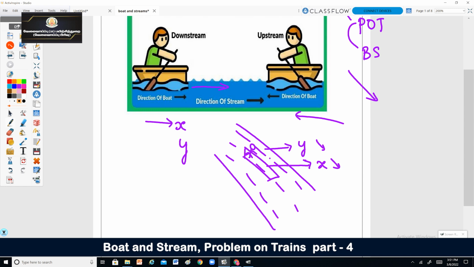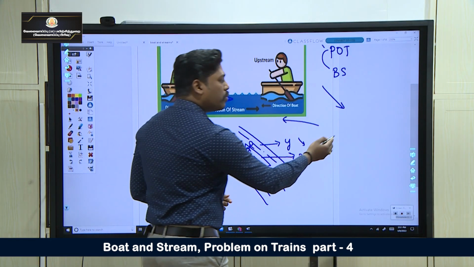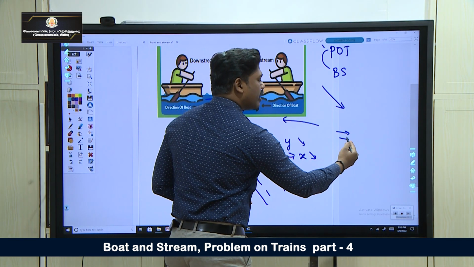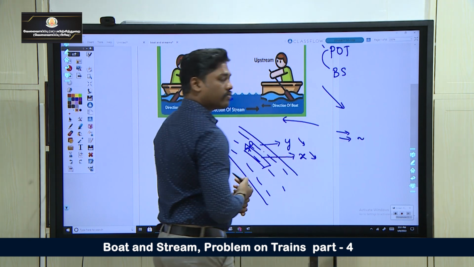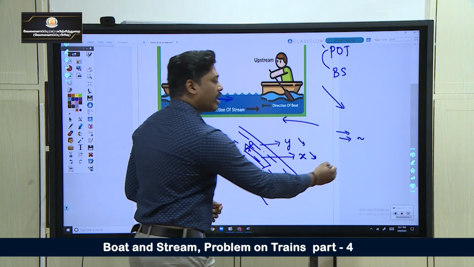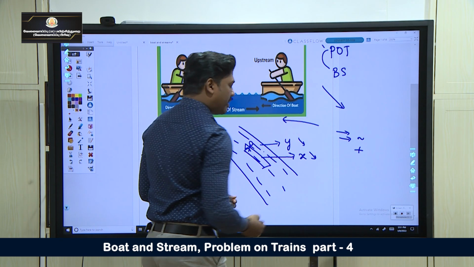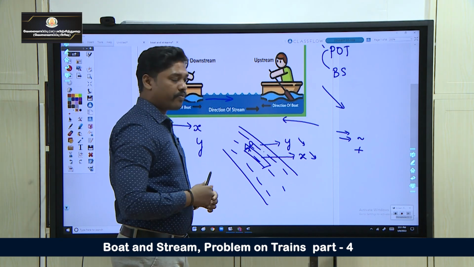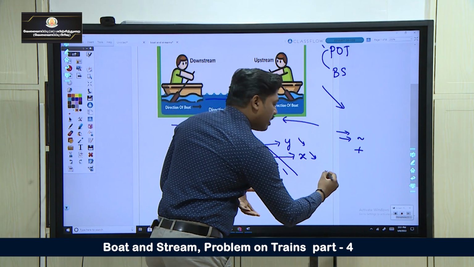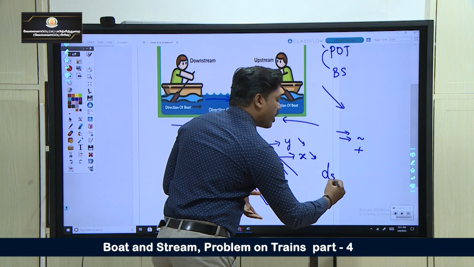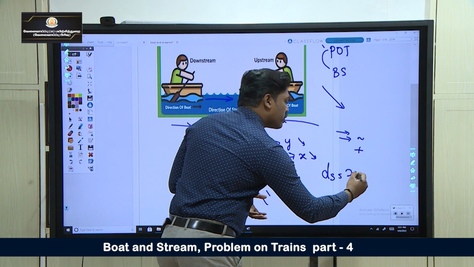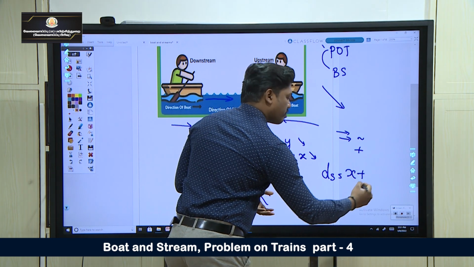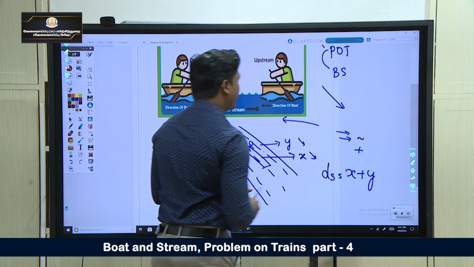What we saw in relative speed: when two speeds are in the same direction, we have to find the difference. But here we have to add. Y, the speed of the current, pushes the man to go faster. So downstream, person going down, means boat speed plus current speed.